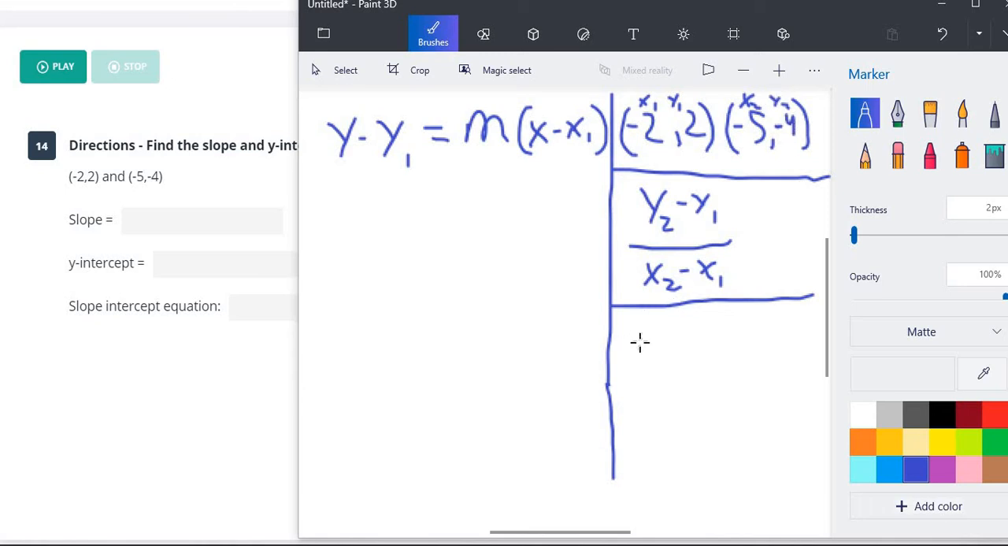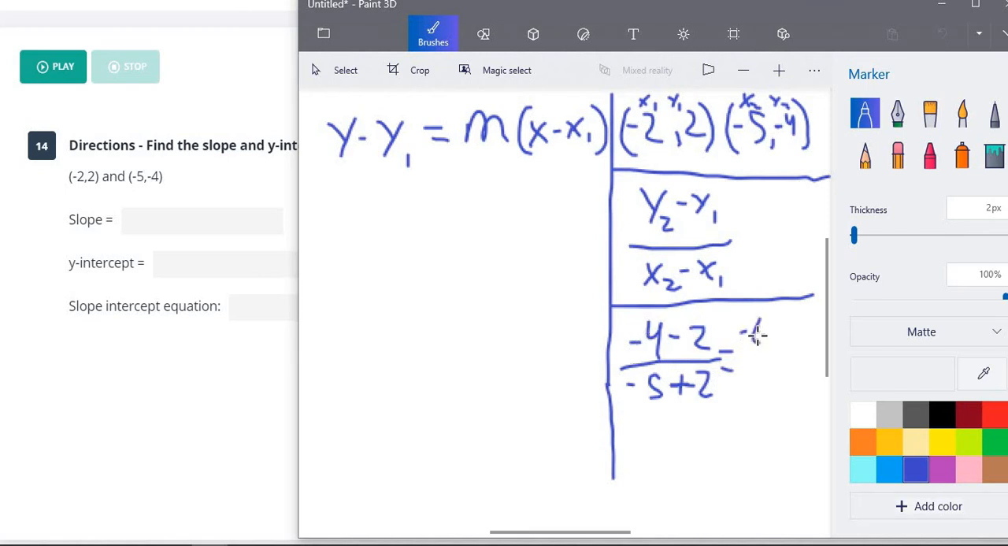So our y2 is -4 minus our y1 is 2. We're going to put that over our x2 is -5 minus our x1 is -2. And if you have minus a negative, you're going to change that into a plus. So -4 minus 2 is -6. And that's going to be over -5 plus 2 is -3. Now, again, negative over negative is going to be a positive, and 6 divided by 3 is going to be 2. So our slope here is going to be 2.